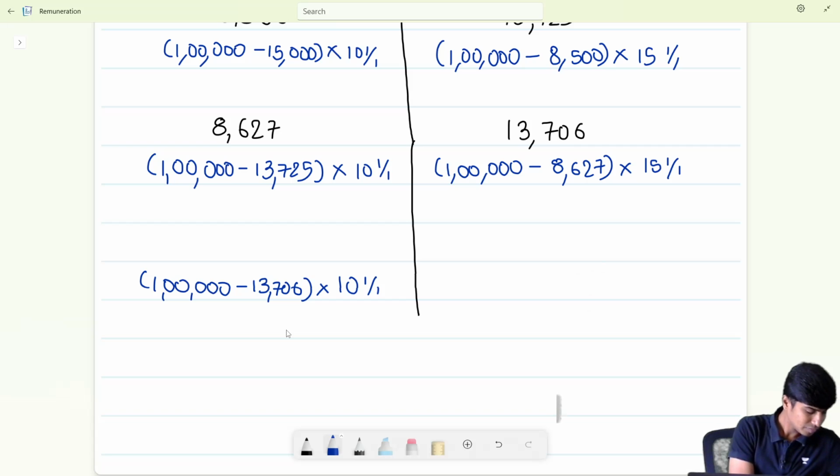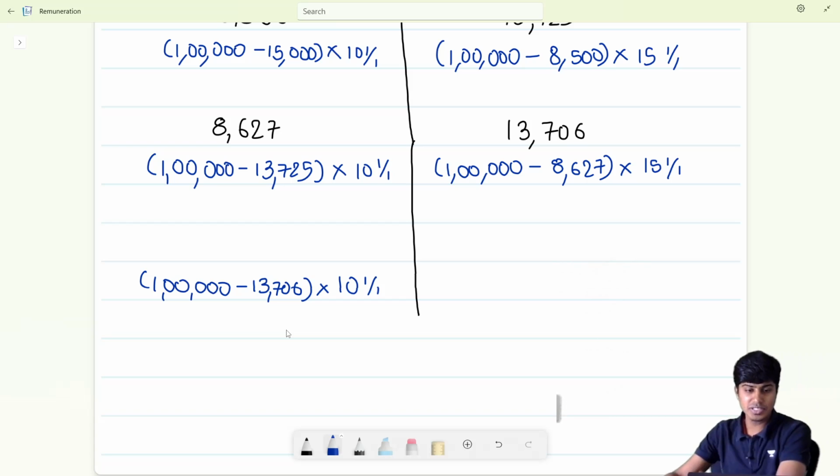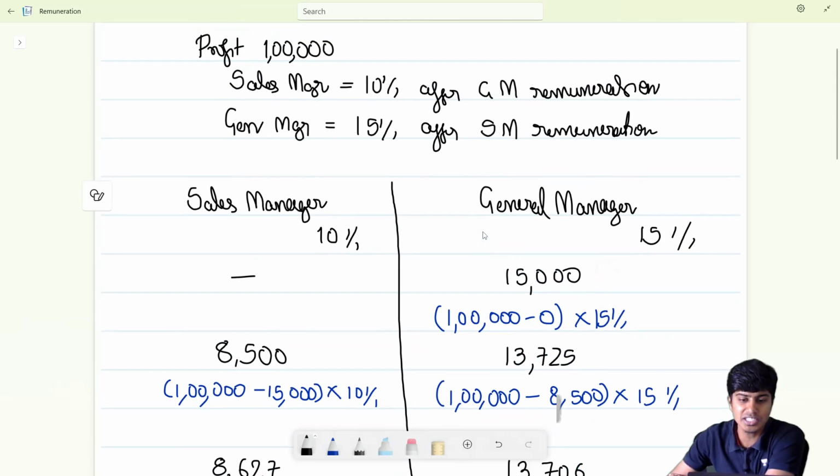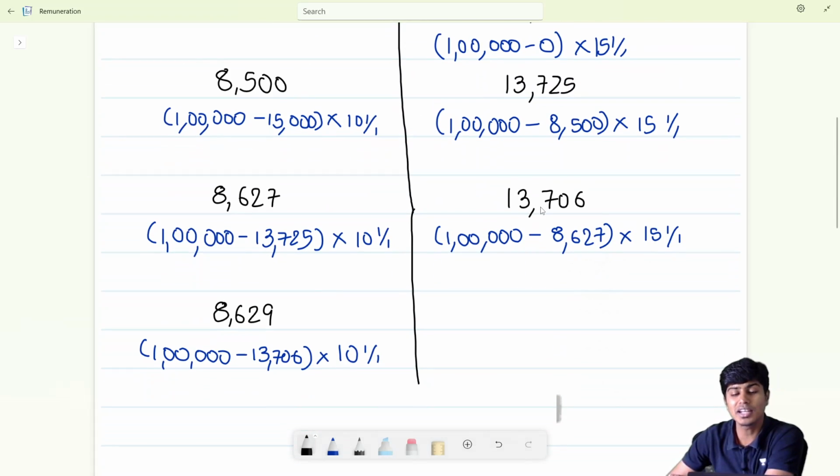Chalo, let's do 1 lakh minus 13,706 multiplied by 10%. That gives us 8,629. Oh God, 2 rupees of difference. 8,629.4 it is, so I have kept it 8629. Now, is this the final answer? Is this general manager's remuneration 13,706 correct? No. We computed 13,706 considering sales manager's remuneration as 8627. Now, sales manager's remuneration has changed from 8627 to 8629. So the general manager's remuneration will also change.